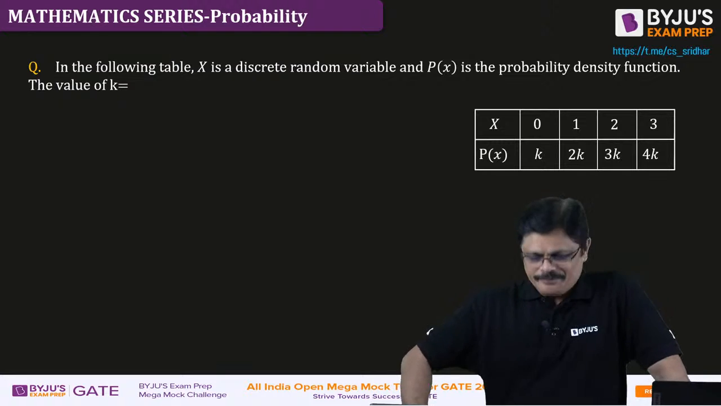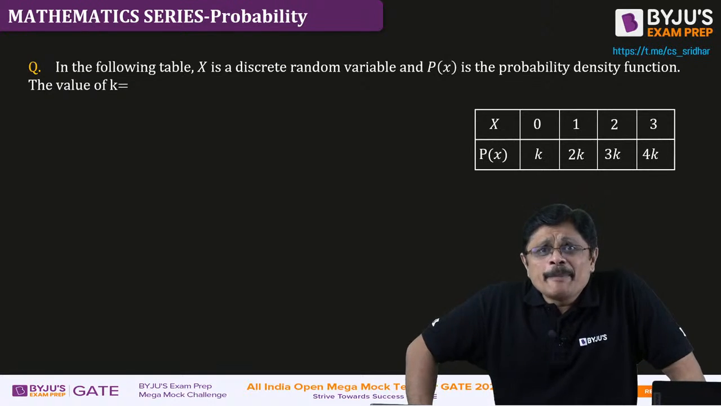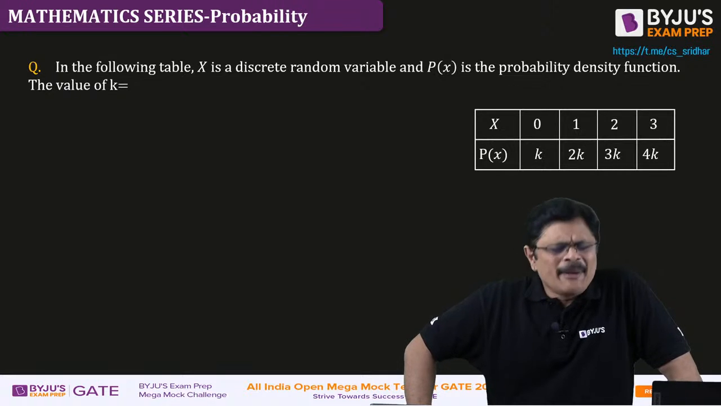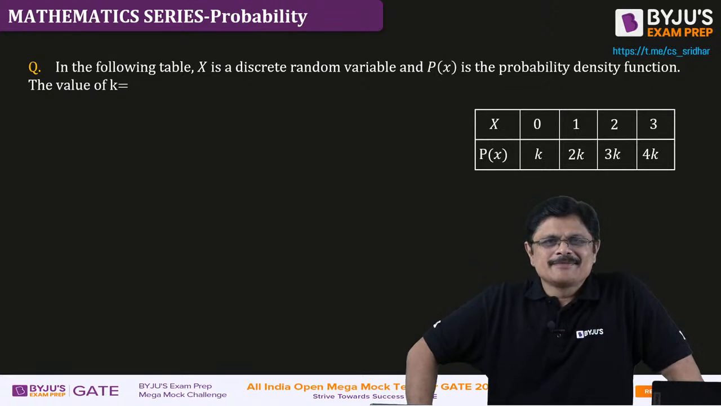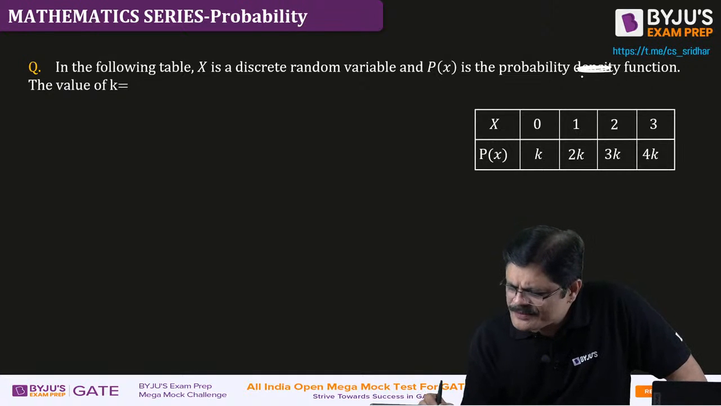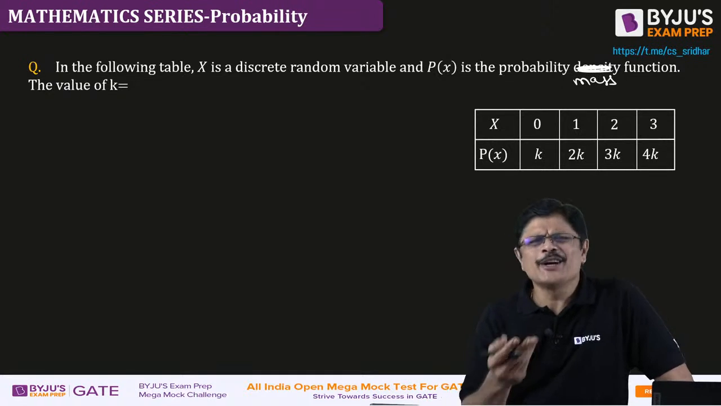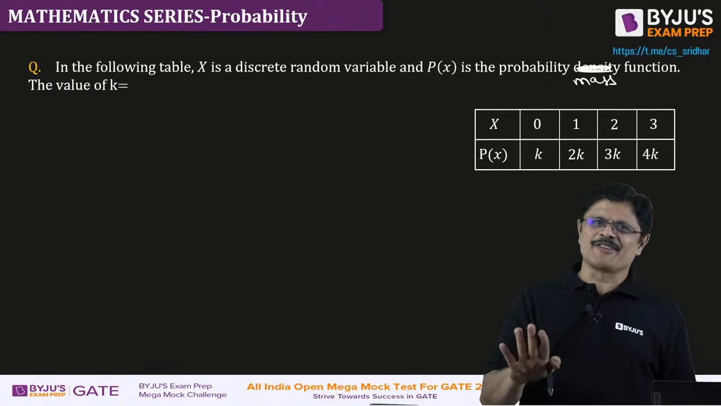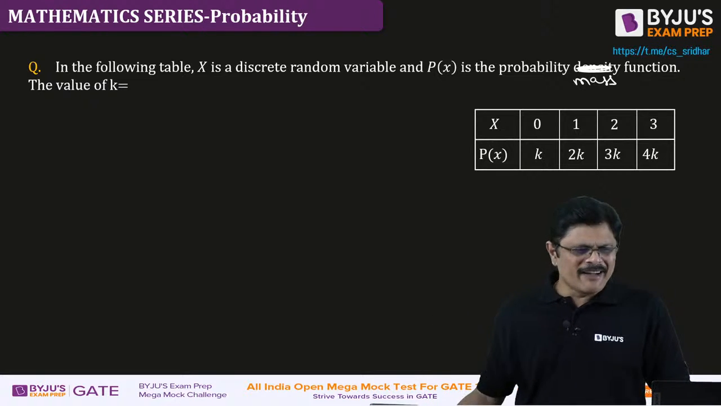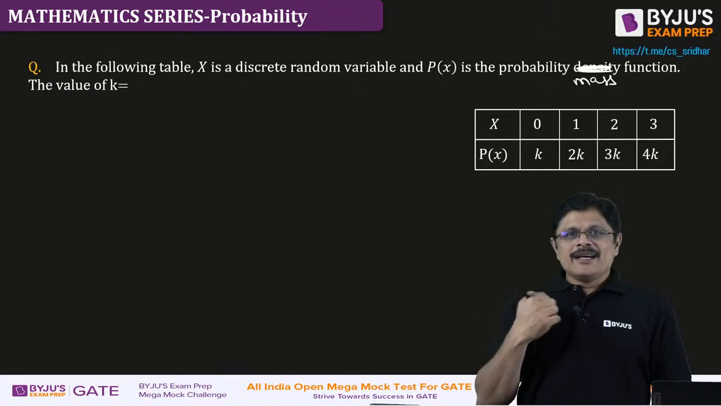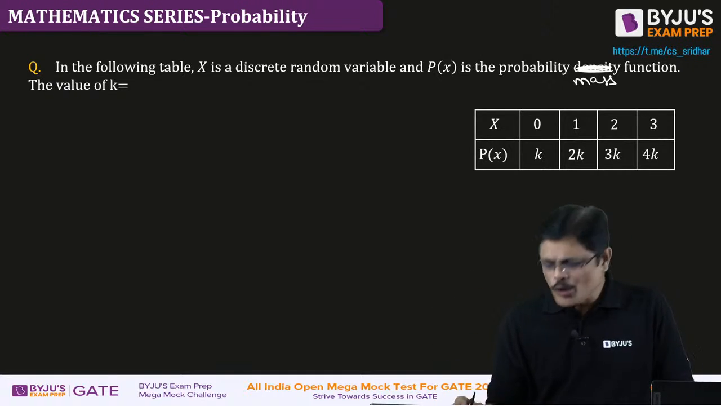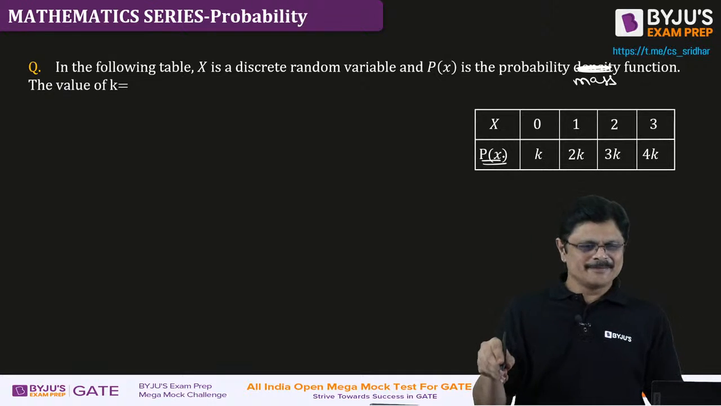Now look here. Who gave the PMF? Here I have a discrete random variable. And p(x) is the probability, sorry, it should be mass function. Of course, if they write density, don't worry about it. For discrete distributions, it is called the probability mass function. What is the value of K? Here, I did not create it, it is given. So, he has clearly given the PMF.